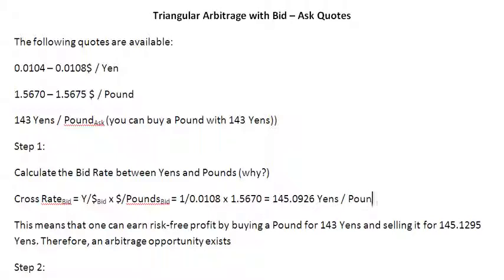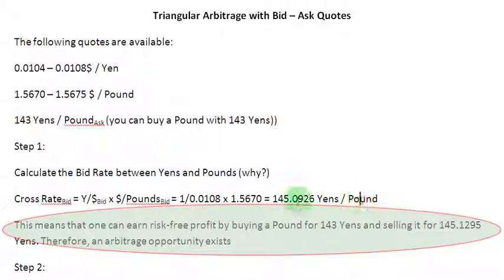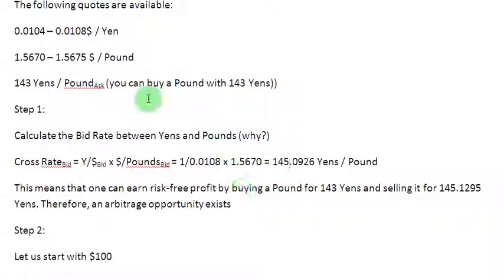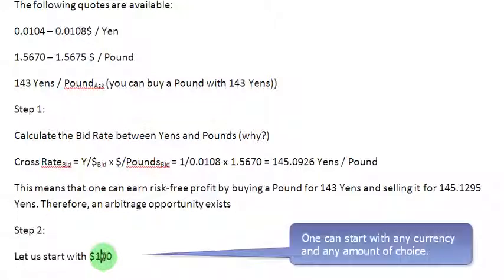So now what you observe is that you can buy a pound with 143 yens, but then if the cross rate is this, you can very easily sell your pound for 145.0926, and therefore an arbitrage opportunity might exist, and that is going to lead us into step number 2, where we are going to randomly start with a number, and that is going to be $100.